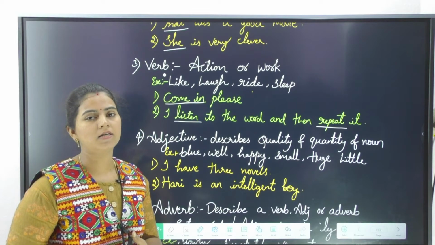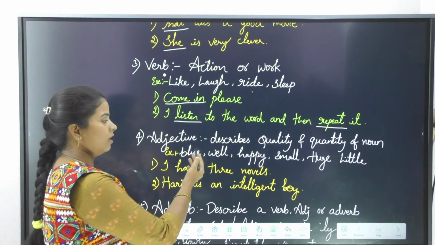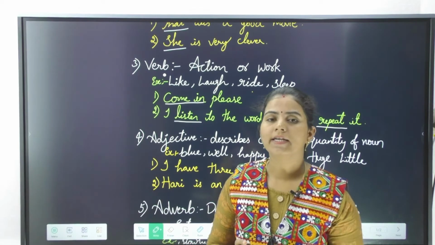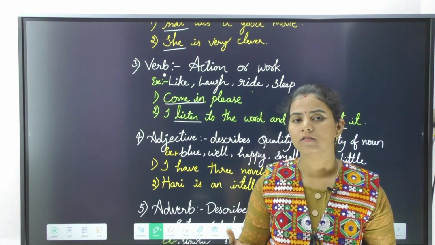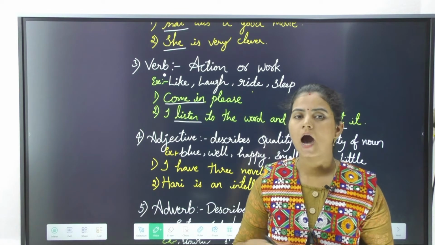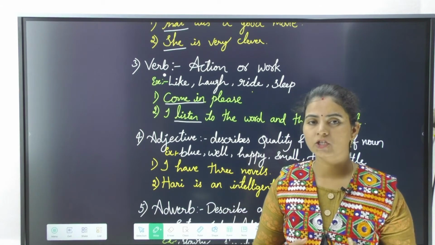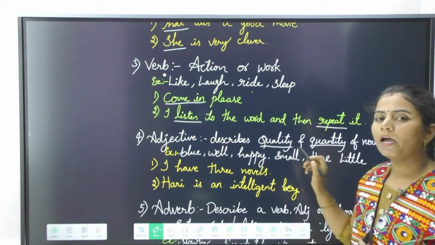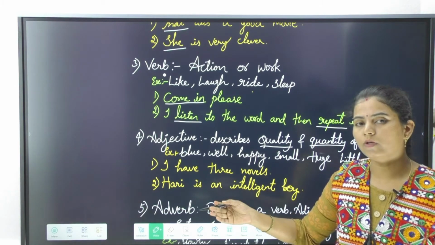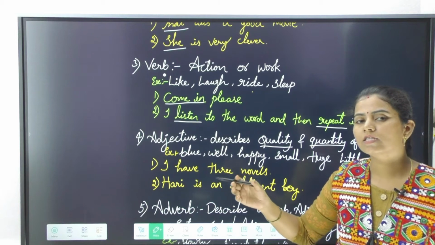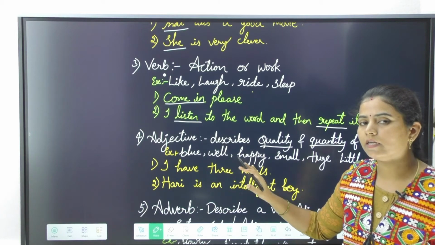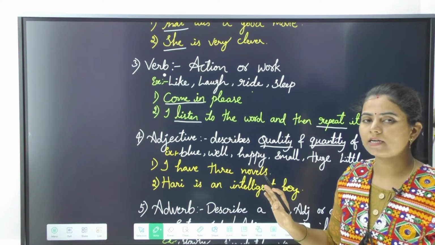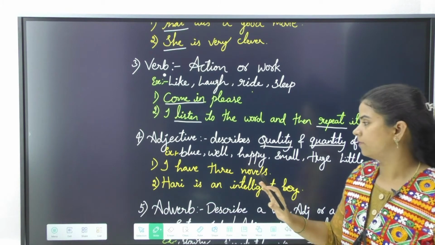Next one is adjective. It describes Q and Q, quality and quantity. Quality means how it is, and quantity means how much, in the form of a measurement. So whatever word describes either the quality or the quantity of a noun, such words are considered as adjectives.